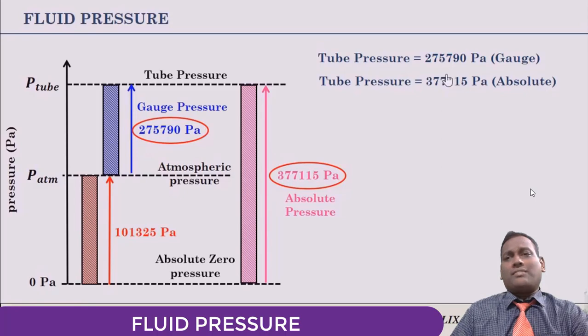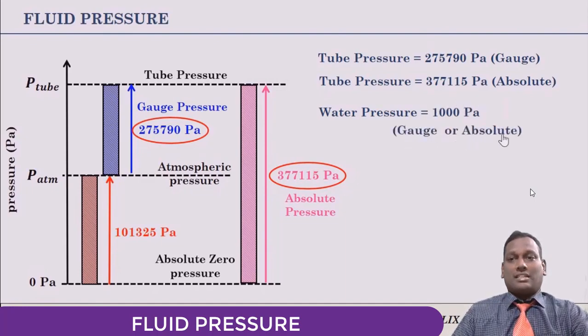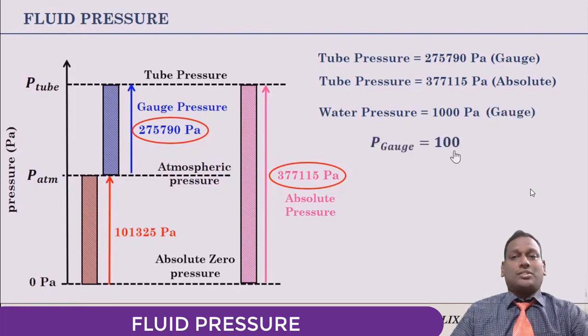One can use any of these two numbers, but one should specify that the pressure is a gauge or absolute pressure. For example, the pressure of water flowing through a pipe is say 1000 pascals. This is incomplete information. You must specify that 1000 pascals is a gauge or absolute value of pressure.